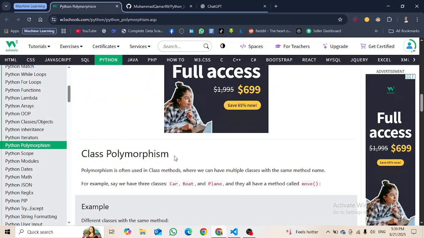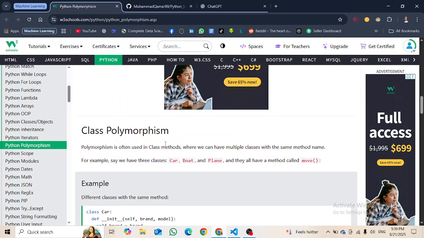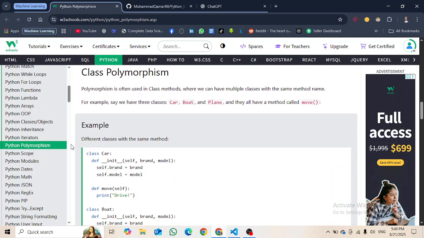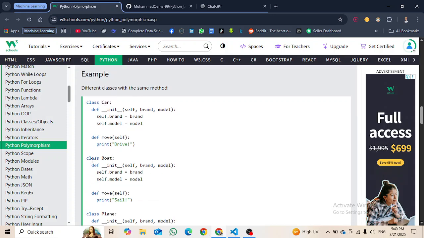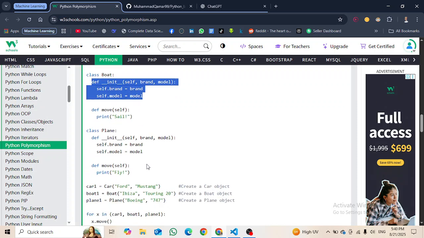Then class polymorphism. The main thing in object oriented programming is that we study the classes and the objects. Polymorphism is often used in class methods, where we can have multiple classes with the same method name. For example, say that we have three classes, car, boat and plane, and they all have a method called move. We have class car, class boat, class plane. Then we have initialize, brand and model. Just ignore these things.